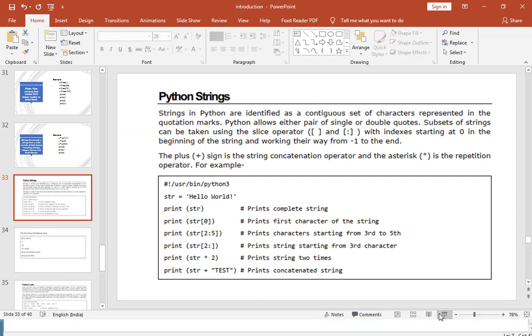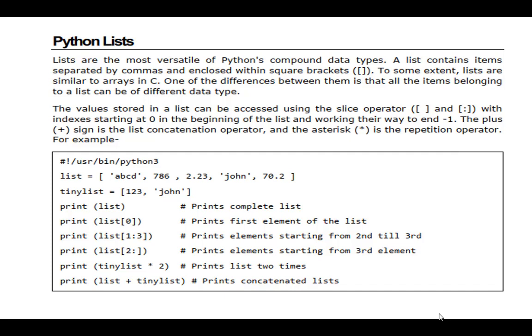Next, list. Next data type is list. Suppose I want to give strings and numbers in a single array. At that time I am going to use a list. So observe here, lists are the most versatile of Python's compound data types.